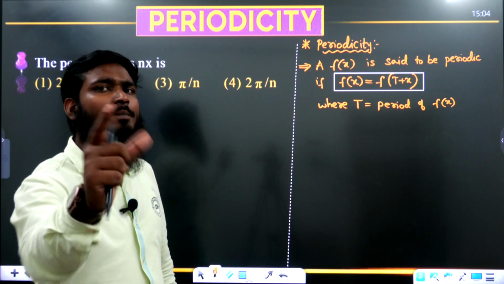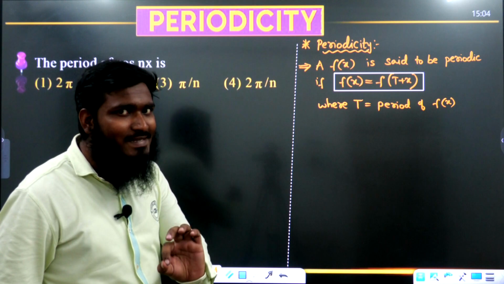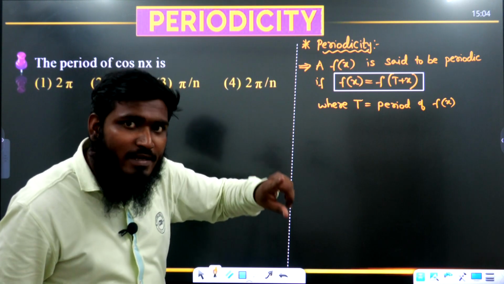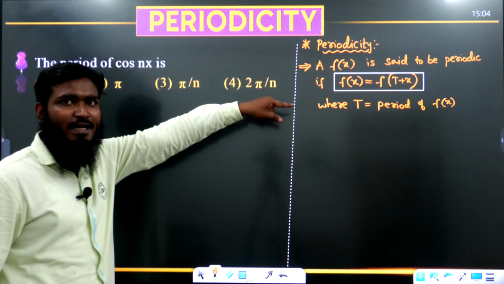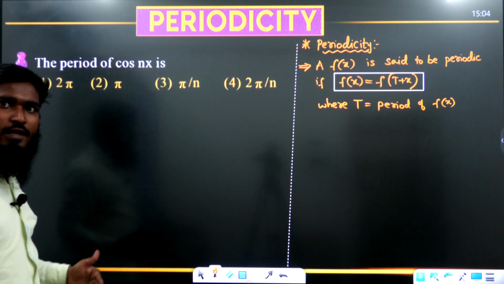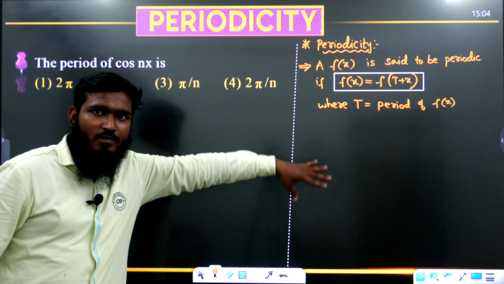Now let us take one simple example over here. For that example, we will be finding whether it is a periodic function or not, and what is the period of the function. Then after that, I have selected some questions over here. Now this is a concept.